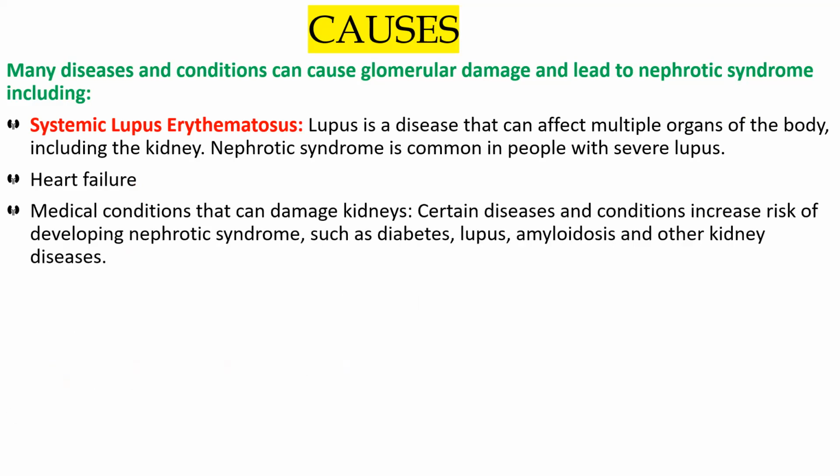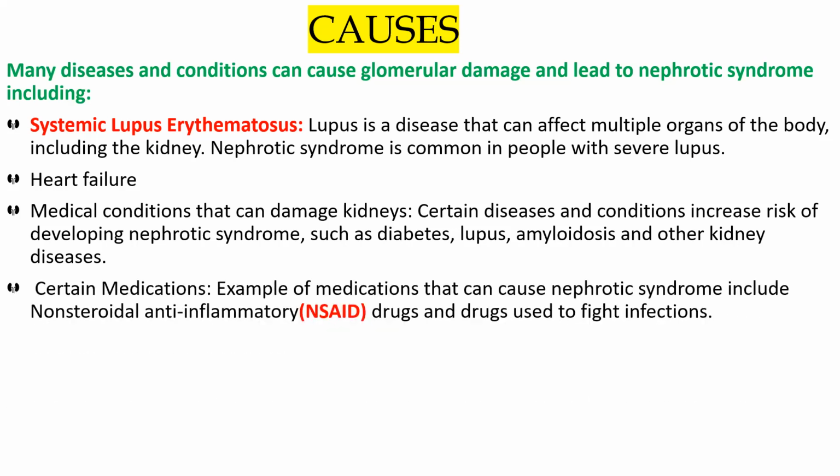And then certain medical conditions, like certain diseases. If a person has diabetes, or suffers from lupus, amyloidosis, all these things, and any other kind of kidney disease, whether acute renal or chronic renal, any kind of kidney disease can cause nephrotic syndrome.